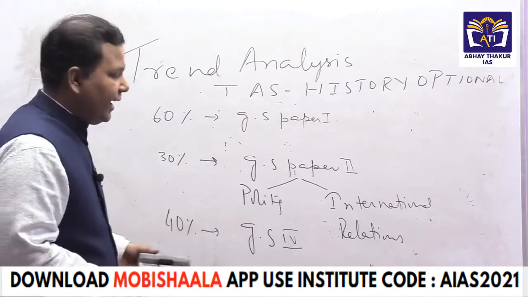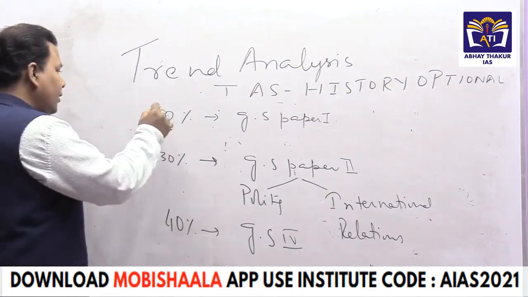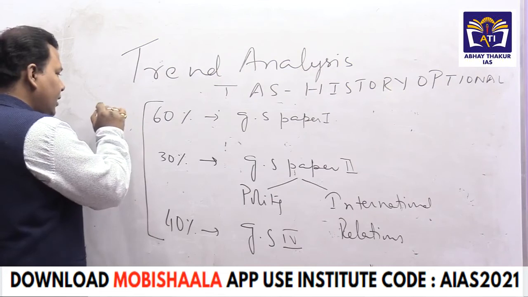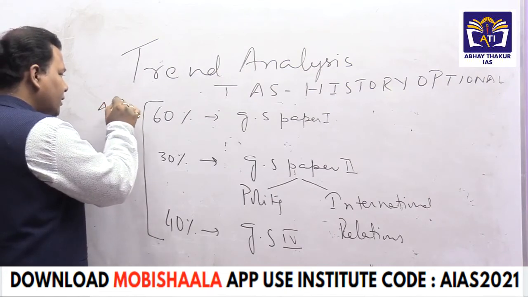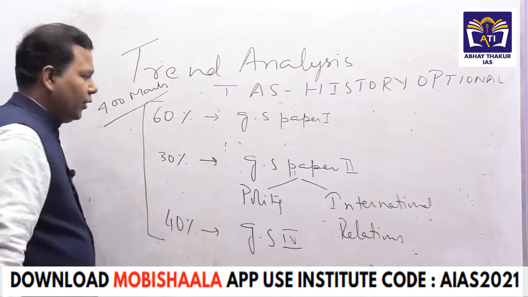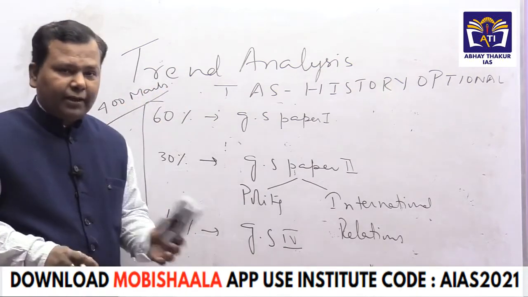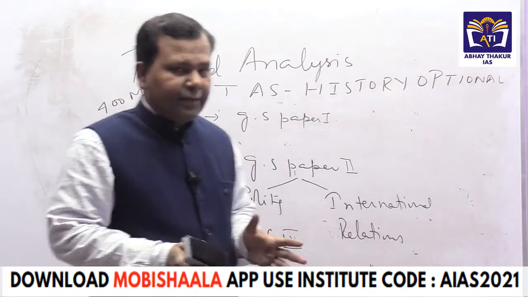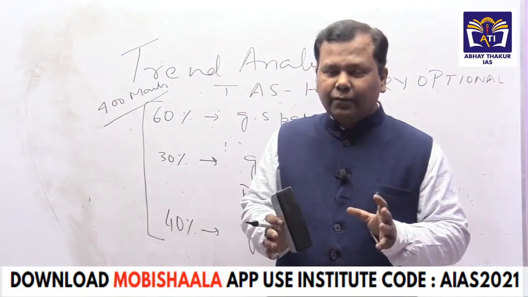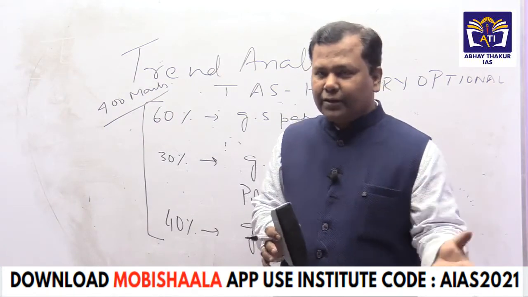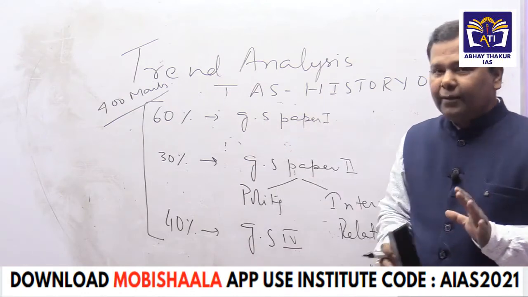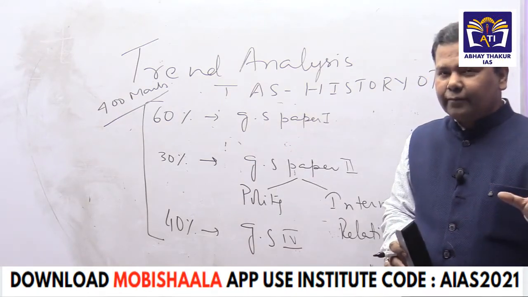So if you calculate, preparing only the history optional for IAS covers around 400 marks of general studies. That means the questions they ask in the different GS papers, you will be able to understand and write much more comfortably.